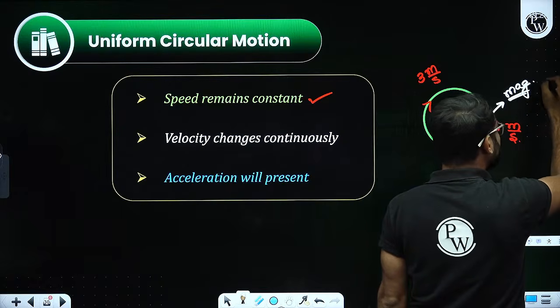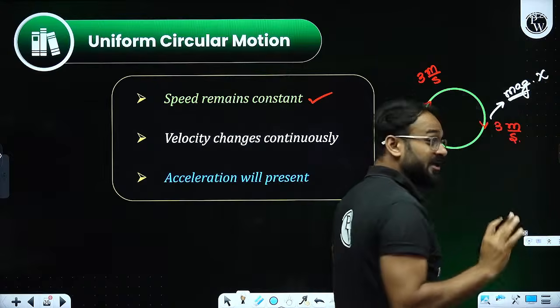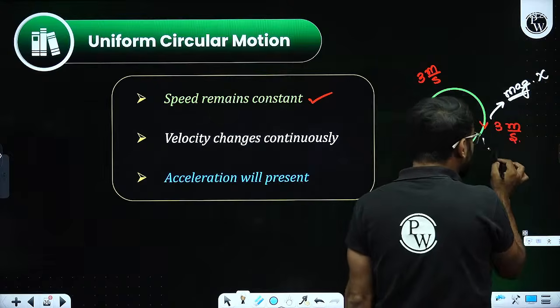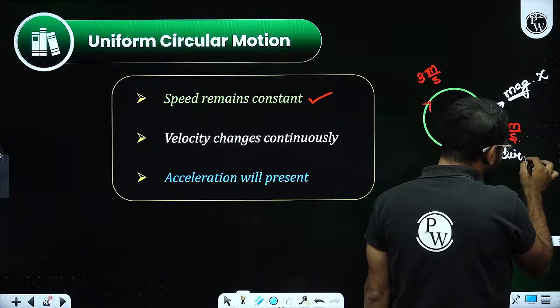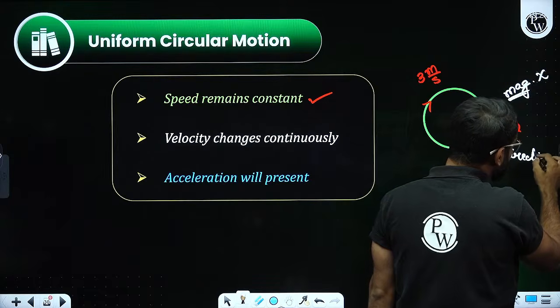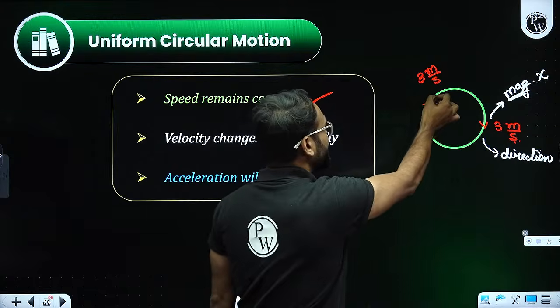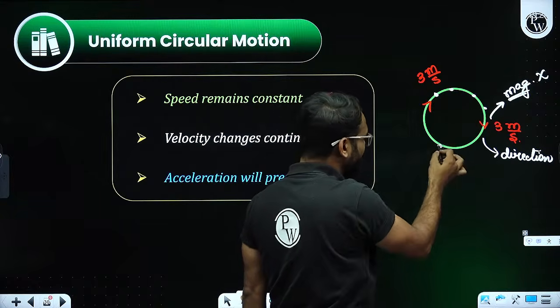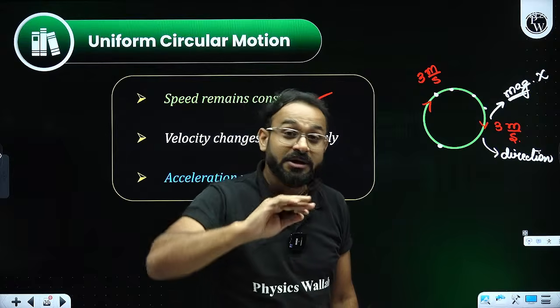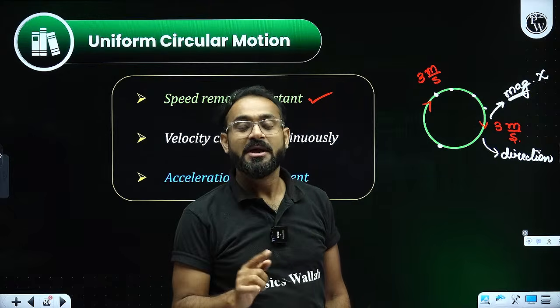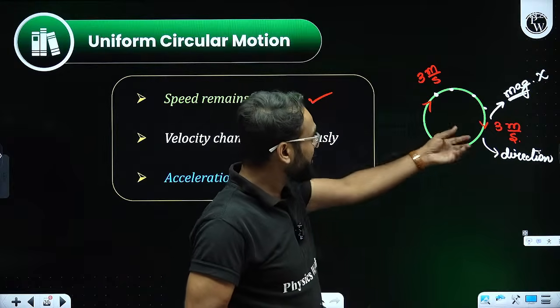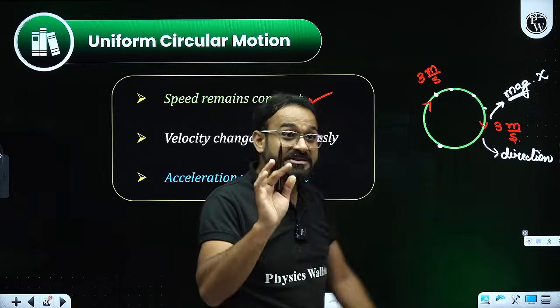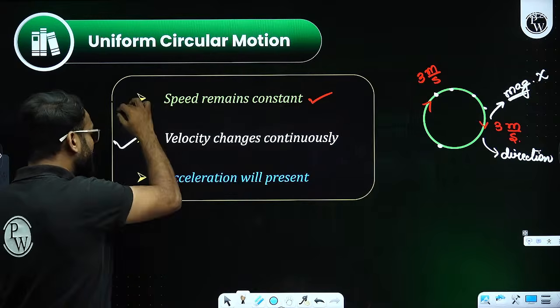That is 3 meter per second. But at every point, the direction keeps on changing. Whether you analyze at this point, this point, or this point, at every single point the direction keeps on changing. As a result, velocity changes continuously.